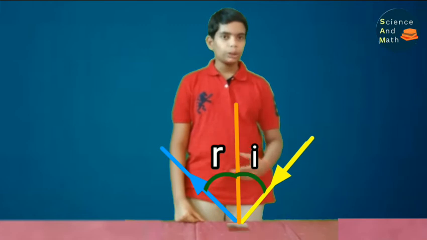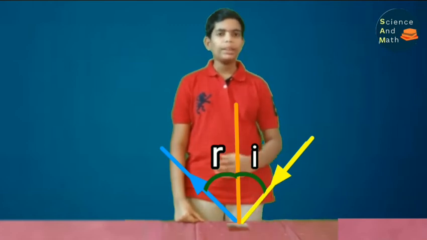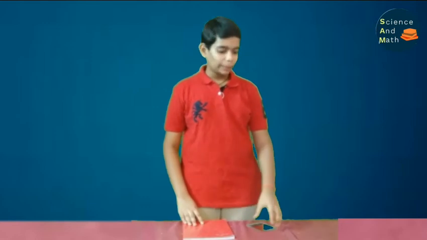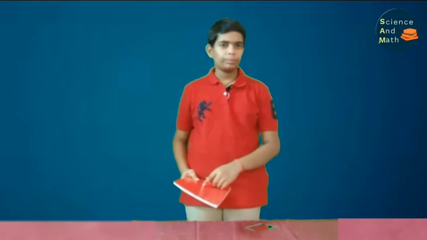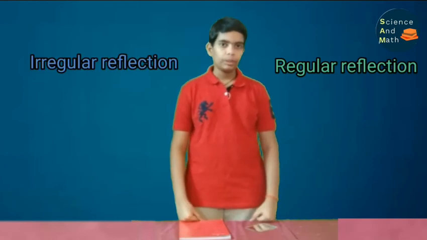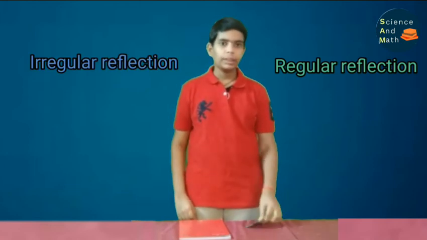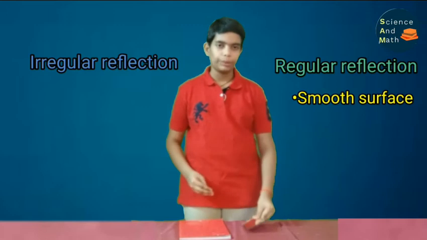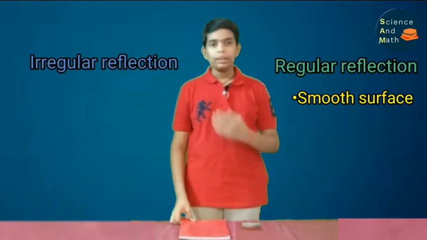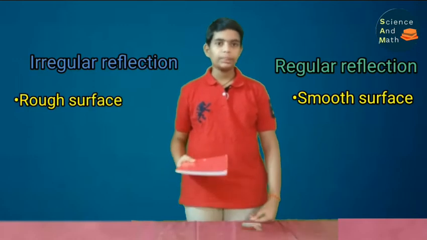Please note that these laws of reflection will be applicable to all the types of reflections. An image can be formed on a mirror, but why can an image not be formed on a book? Let us understand the two main types of reflections to solve this problem. There are mainly two different types of reflections. They are the regular reflection and irregular reflection. The regular reflection occurs in objects like a mirror, which must be polished or smooth surfaces. On the other hand, the irregular reflections occur on rough surfaces like a book.